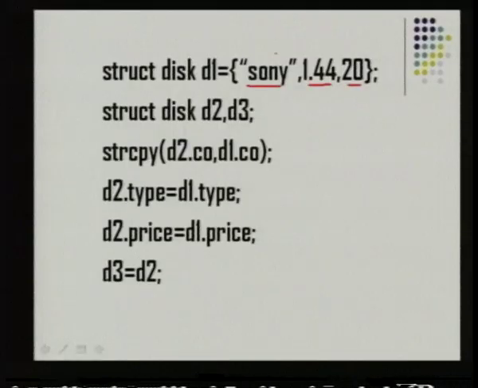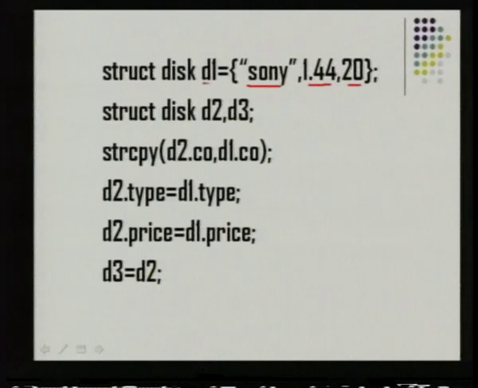In the earlier example, I had given one string, integer and float. In this example, there is one string, float and integer. That is why when I am initializing the values, I am giving them in that order: string, float and integer. We should be careful that the values are initialized in the same order in which they are declared in the structure.